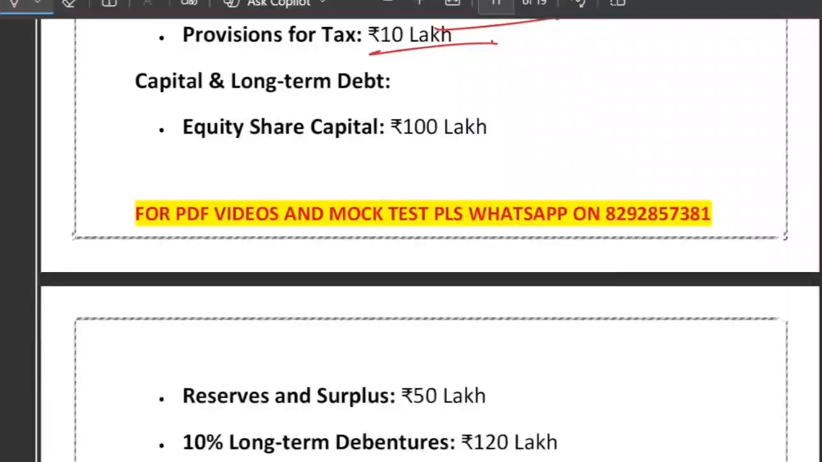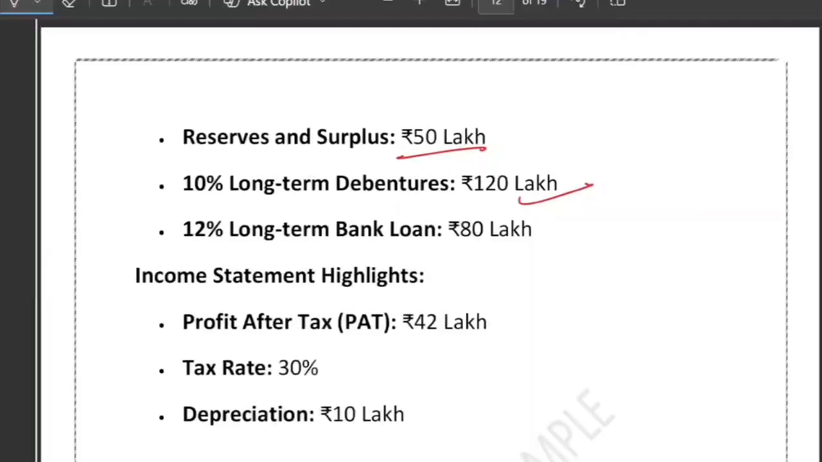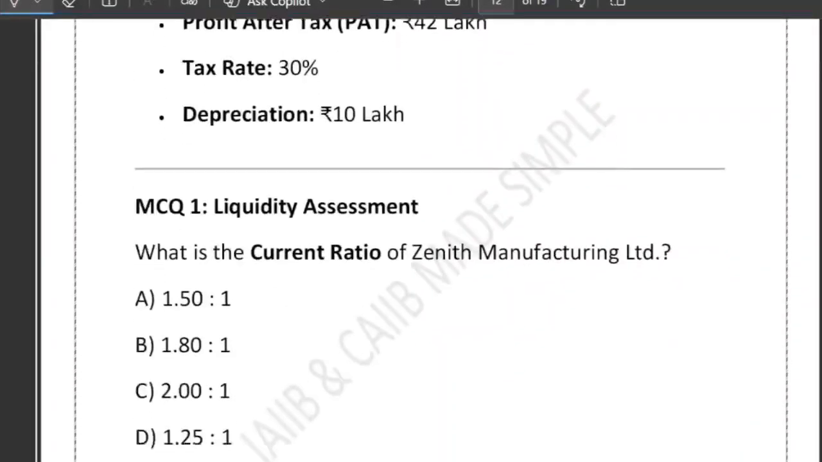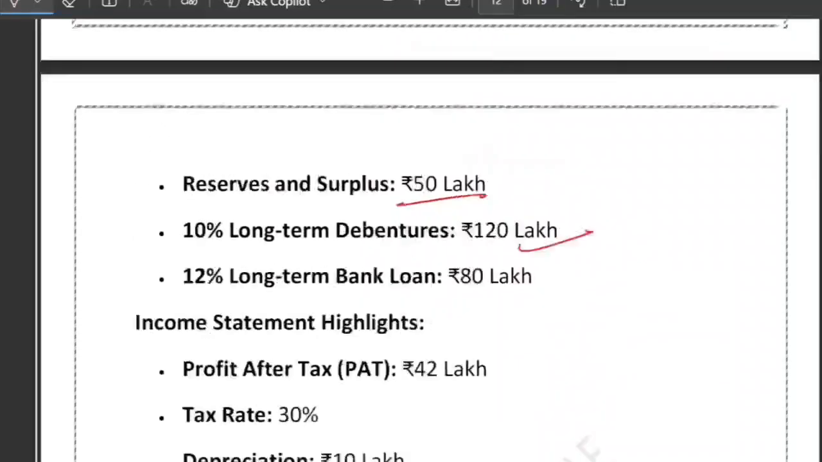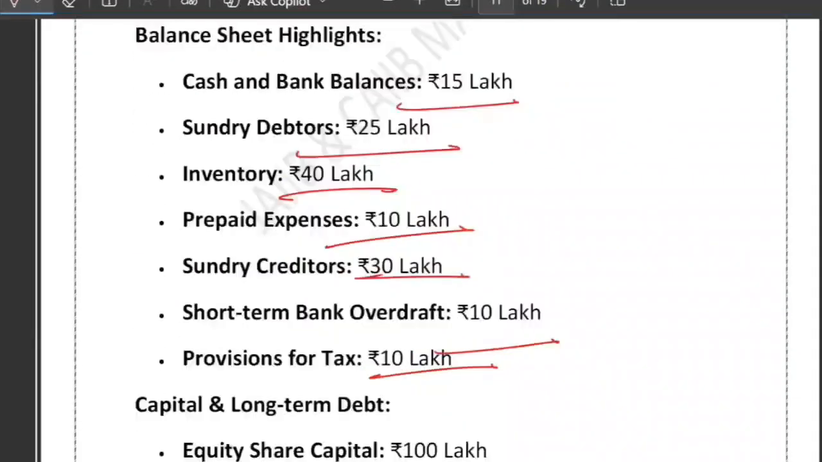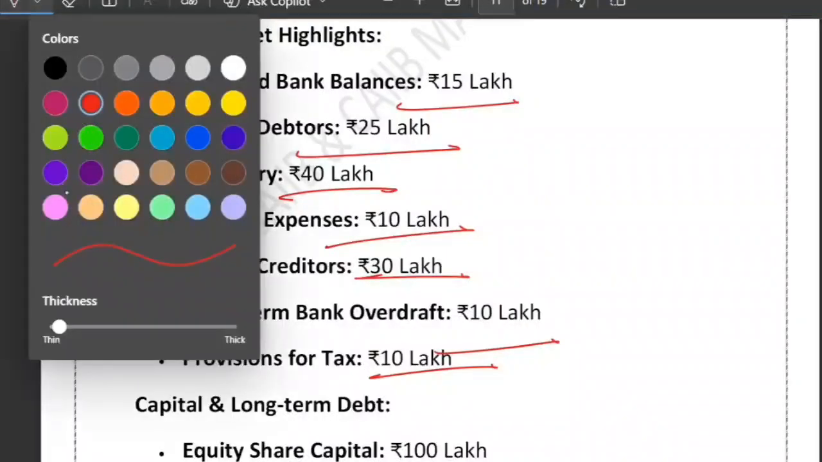Now capital and long term debt they have given. Equity share capital 100 lakh, reserve and surplus 50 lakh, 10% long term debenture, 12% long term debenture. Now what is the current ratio? First question is current ratio they have asked, right? So how to compute the current ratio? First of all, see, for current ratio we need to identify the current assets. So which one is current asset, right?